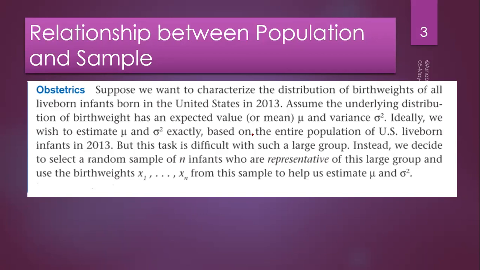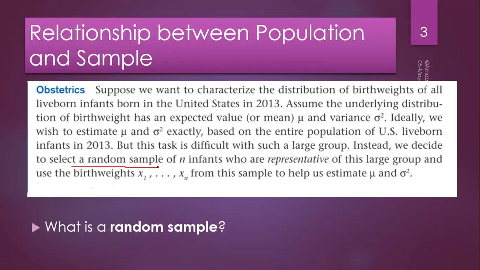If you take the number of infant births in a day, it is very large, in lakhs. So you cannot get access to the data from the whole country, right? This is a large data set and it is very difficult to estimate the mean and standard deviation. So instead, you decide to select a random sample of n, say 100 infants, and from that we can measure the mean and standard deviation very easily.